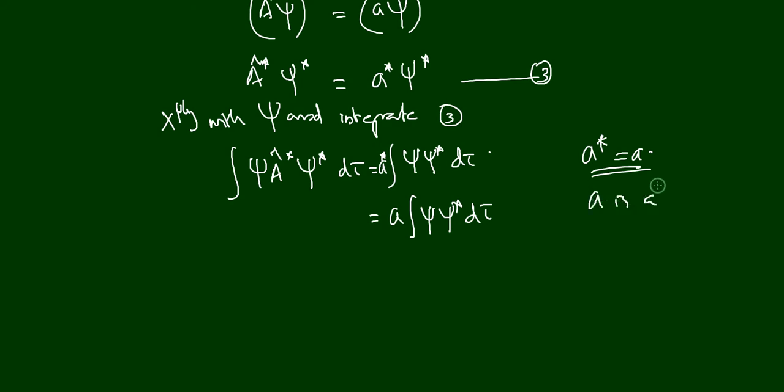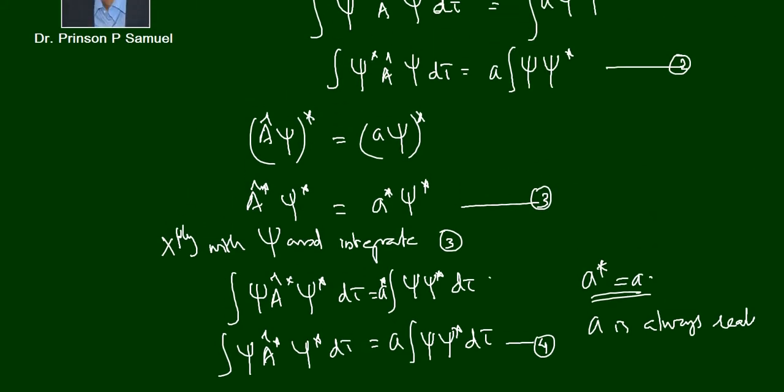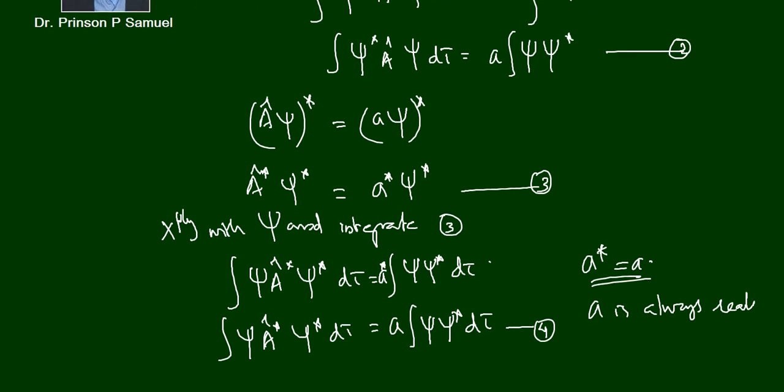Let me write this equation once again: ∫ ψ (Â*) ψ* dτ is equal to a ∫ ψ* dτ, and this is equation number 4.